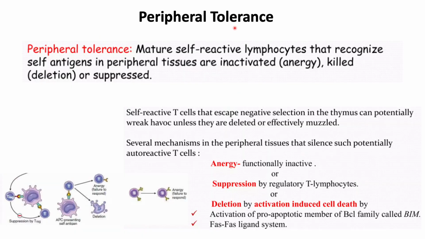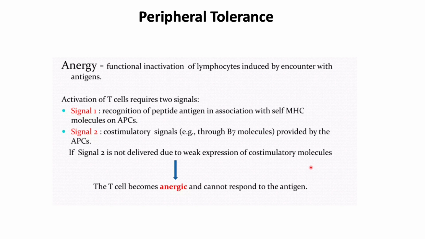And peripheral tolerance is when mature self-reactive lymphocytes that recognize self-antigens in the peripheral tissues are inactivated by a mechanism called anergy, or killed by apoptosis, or suppressed by regulatory T cells. Anergy is the functional inactivation of lymphocytes when they encounter antigens. T cell activation requires two signals.